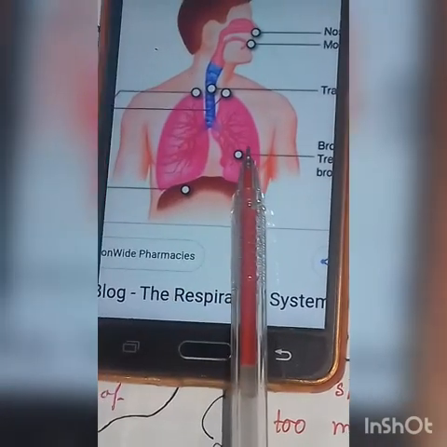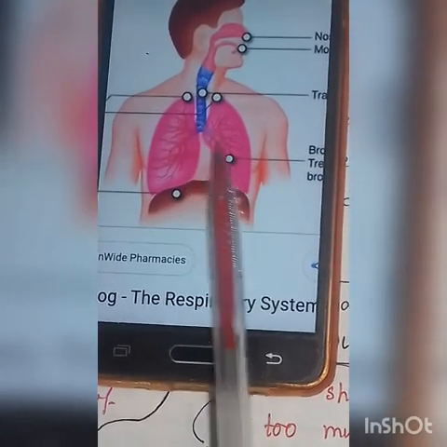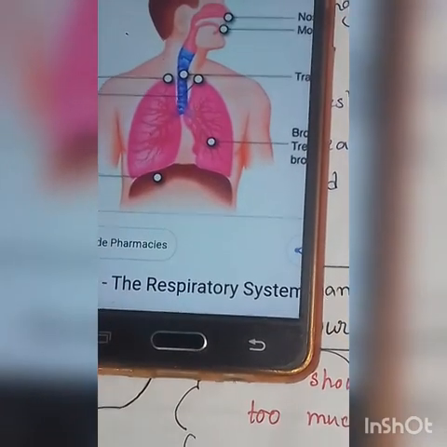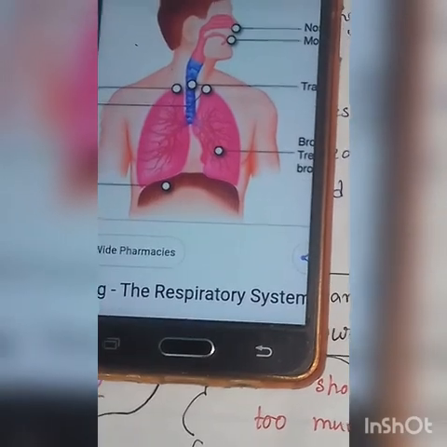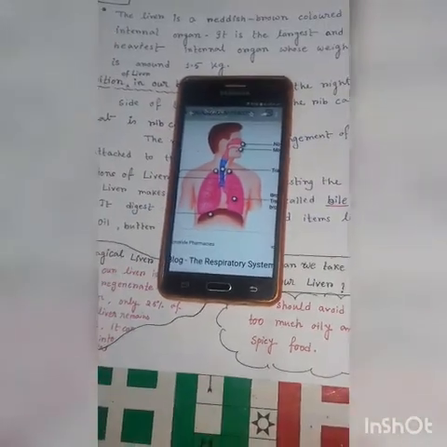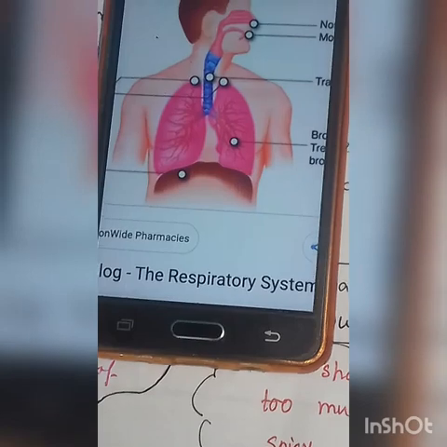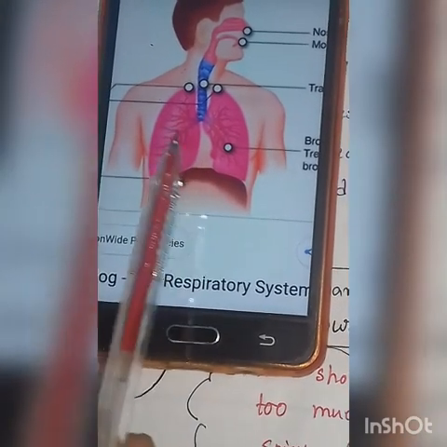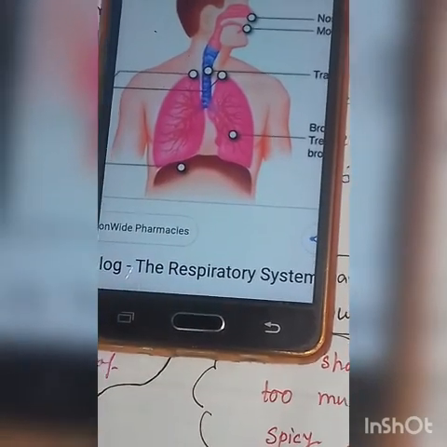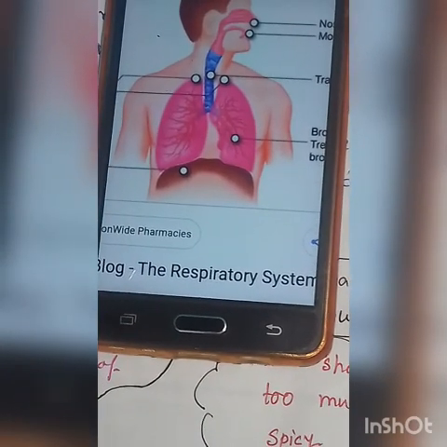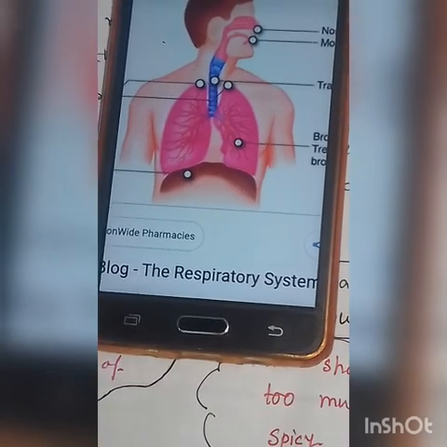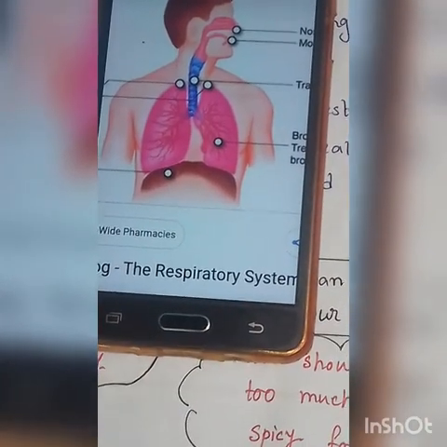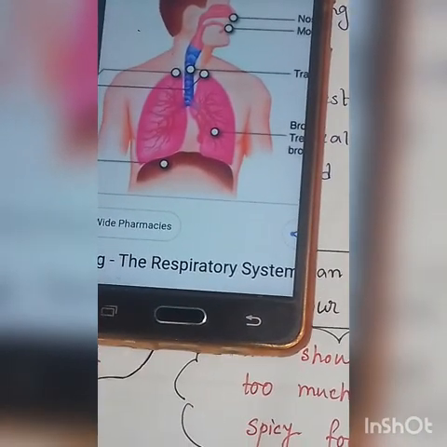The lungs contain blood capillaries, this thread-like structure, which absorb the oxygen and then transport it to the other parts of the body through blood. During this process, carbon dioxide is given out as a waste material, which is brought back to the lungs by blood. When we breathe out, the lungs throw out this carbon dioxide through this windpipe and then the nose. They exhale it. This process is called exhalation.